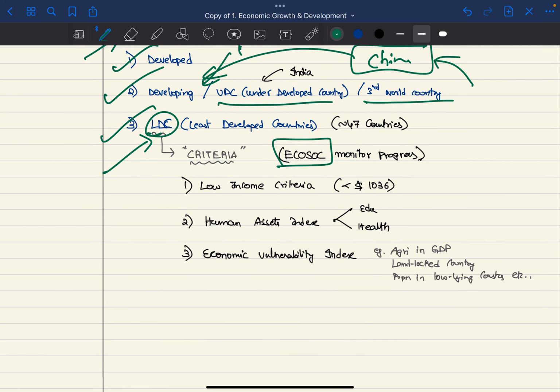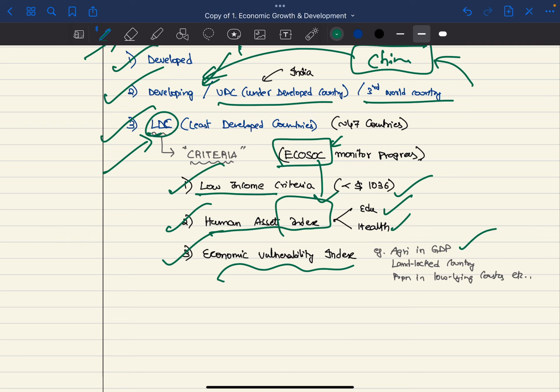The criteria given by ECOSOC: first, it should be a low income country, that is, less than $1,000. The human assets index, covering education and health, must be poor. Economic vulnerability index, for example, share of agriculture in GDP must be high. Landlocked country, low population, lying cost, etc. Based on all these criteria, they will assign a country as a least developed country.